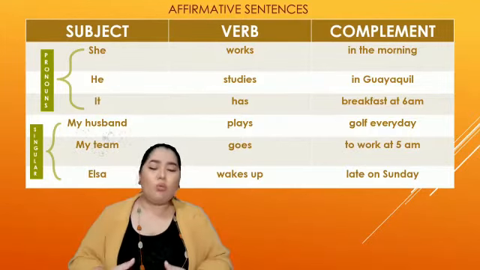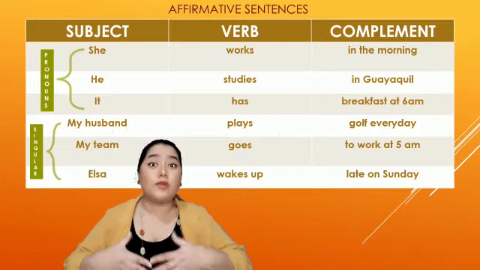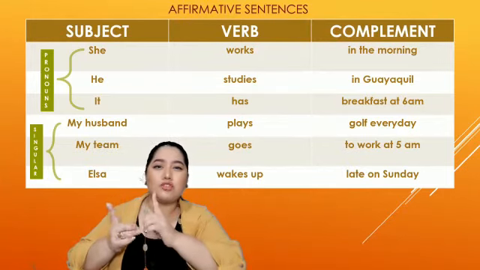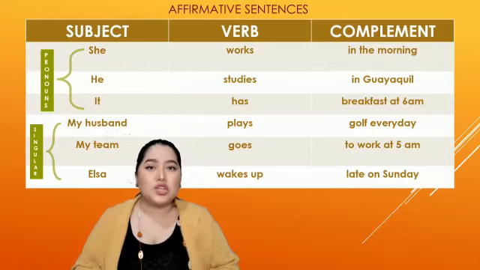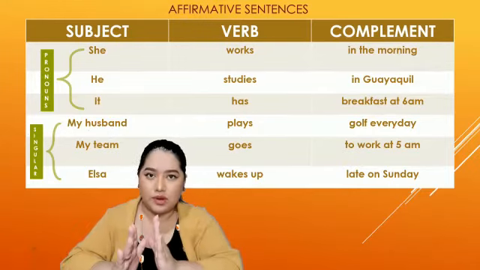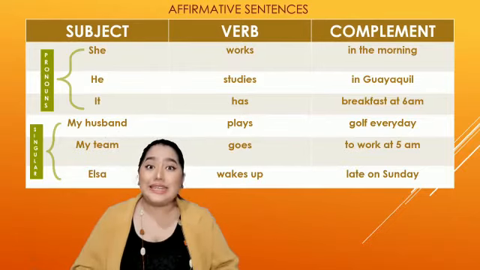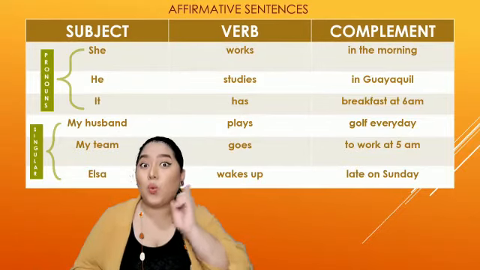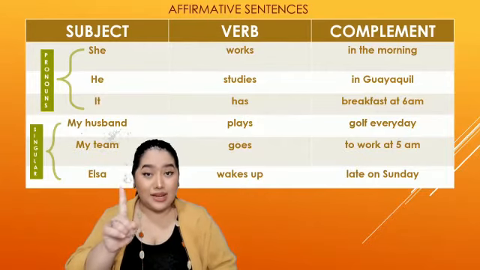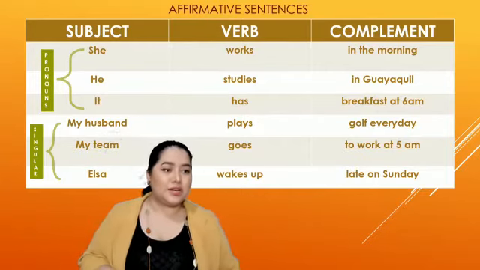And finally, what happened with phrasal verbs? Well, in phrasal verbs, it means you have a verb made by 2 or 3 words. So you always add the letter at the first part of this verb. For example, Elsa wakes up late on Sunday. Wakes. So we add the letter only at the first part. Remember that, this is a rule. So come on, let's check it out.